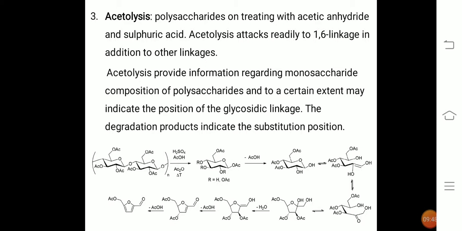Here the acetolysis provides information regarding the monosaccharide composition of the polysaccharide and, to a certain extent, may indicate the position of the glycosidic linkage. The degradation product indicates the substitution position. That means the final product which we get after acetolysis indicates the glycosidic linkage position.